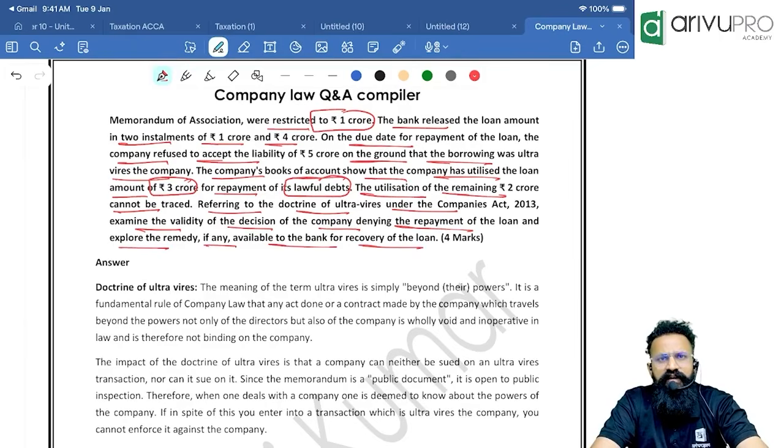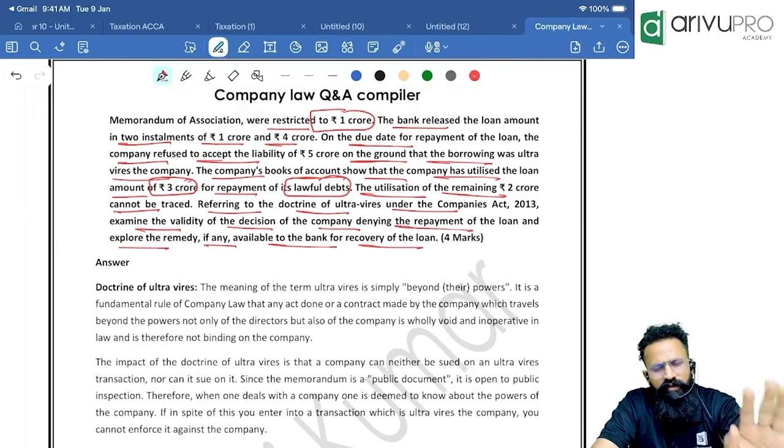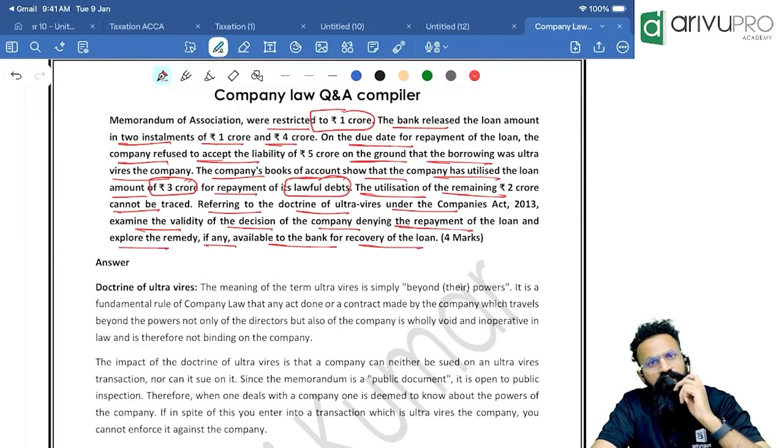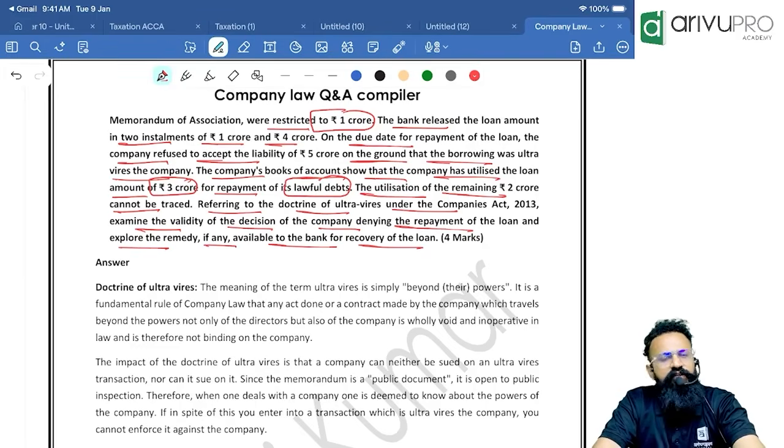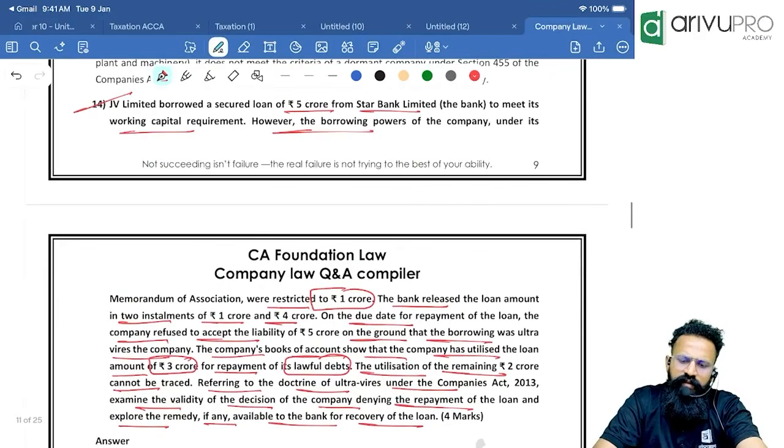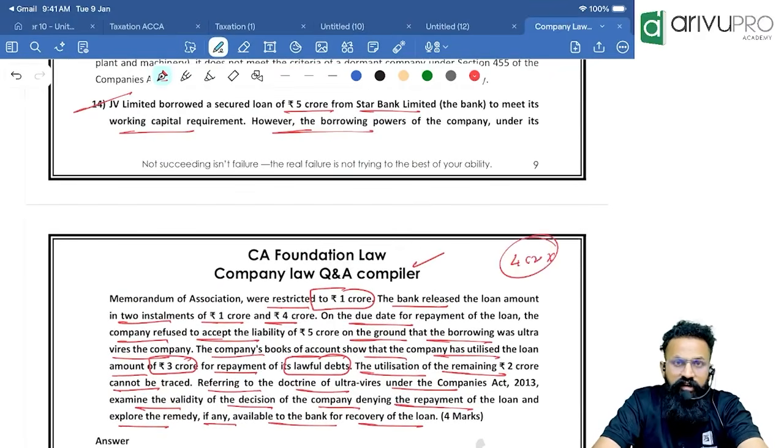Remember, people, if it is an ultra vires transaction, of course it does not create a debtor-creditor relationship. So what the company is saying is right, provided the company should not have utilized that money. So in the given case, if nothing else was given, for 1 crore the company is liable because that is as per the MOA, and for the 4 crore the company will not be liable. That is in a normal scenario.